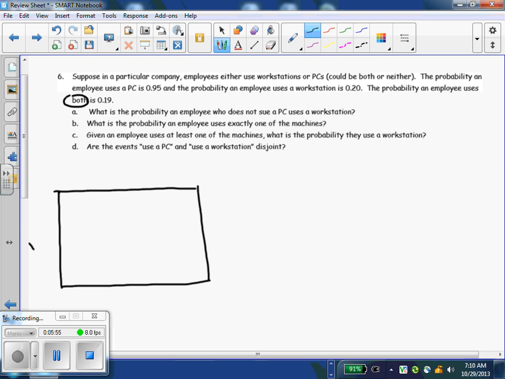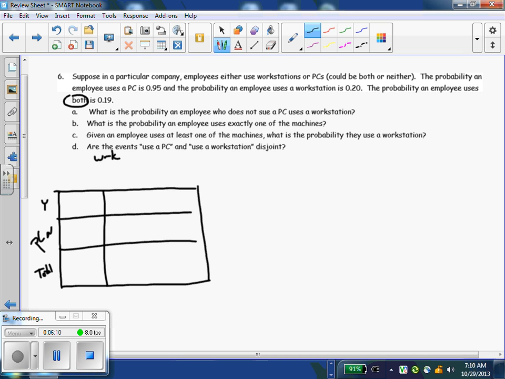So here we go with PC. Yes, no, total. And then this would be the workstation. Yes, no, and total. Alright, so fill in the gaps real quick.